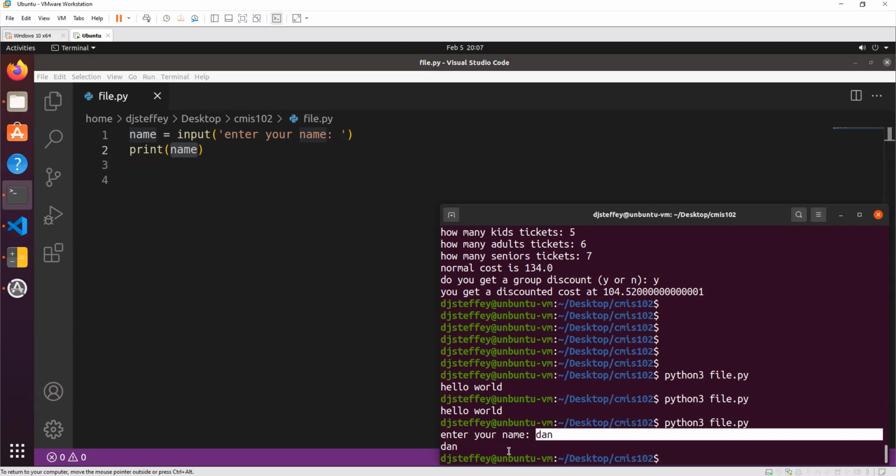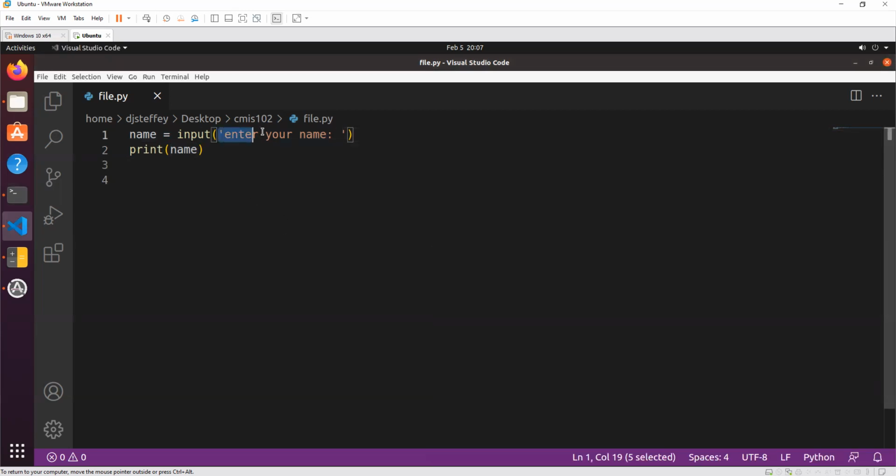We typed in Dan, and so Dan is what it gave back to us. We say that the function returns to us whatever we typed in. So a function has its input arguments and it has its return value.